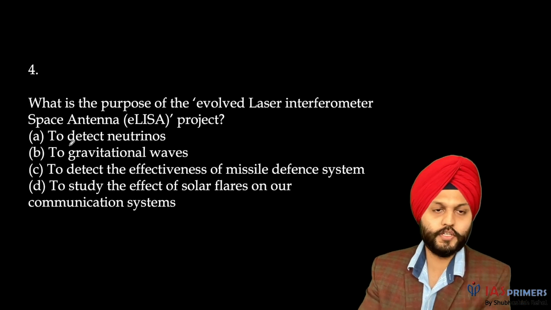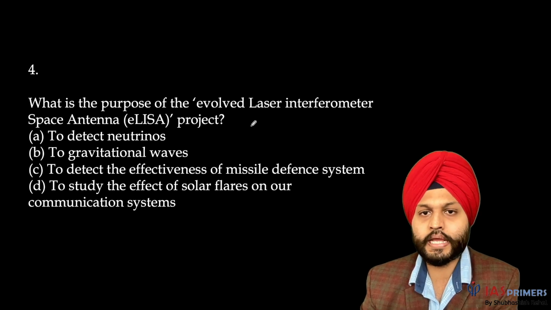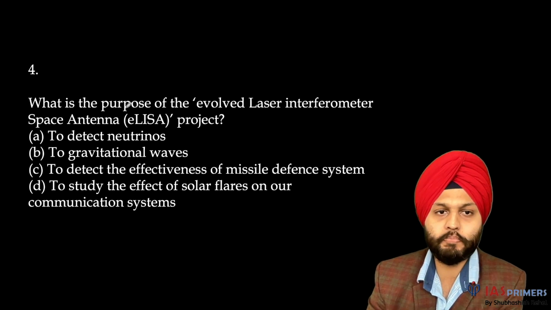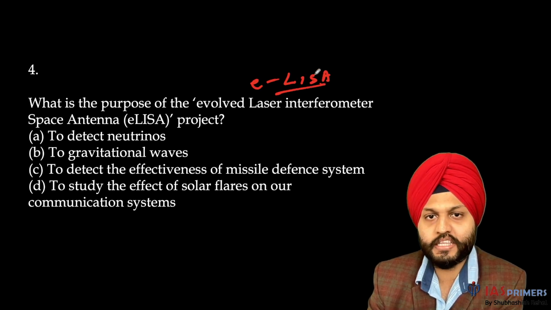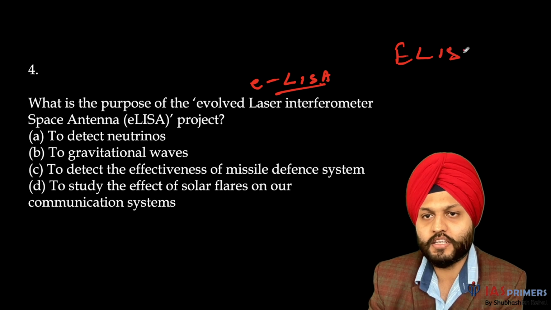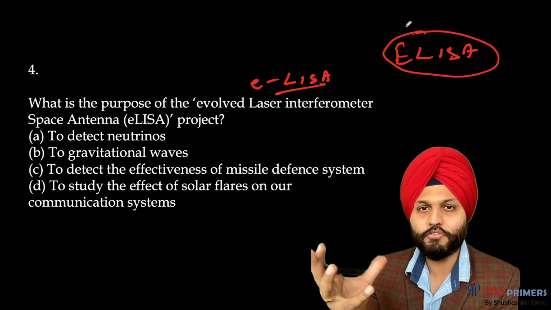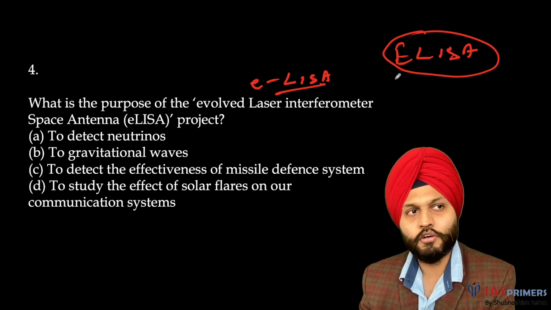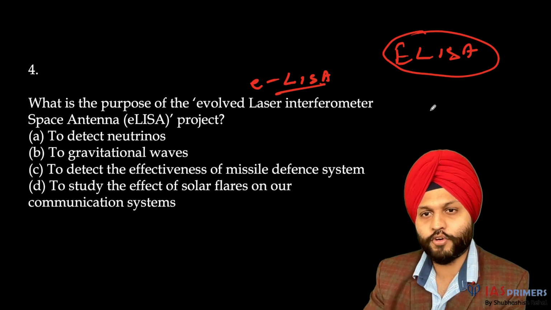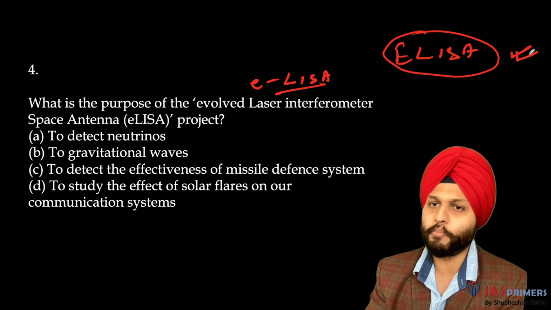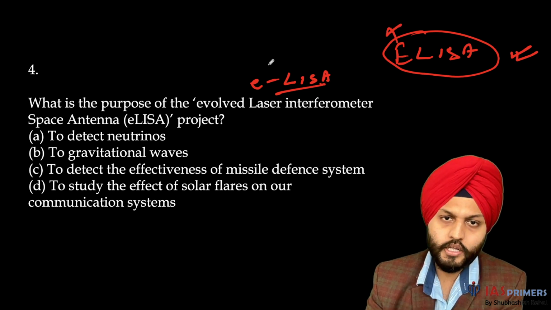Okay, next question. What is the purpose of Evolved Laser Interferometer Space Antenna? LISA. By the way, there are two ELISA. One is ELISA and one is this one. This is about antibody tests. I think during COVID, you must have heard about this thing, ELISA test. Or when you have a disease, for allergy or something, this test is recommended and it is very expensive. So one is this, other is this.